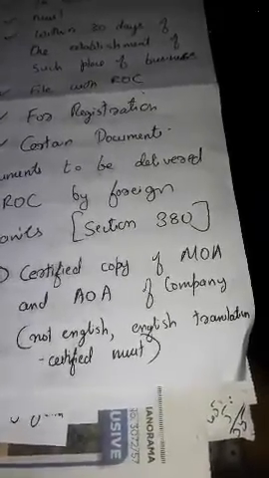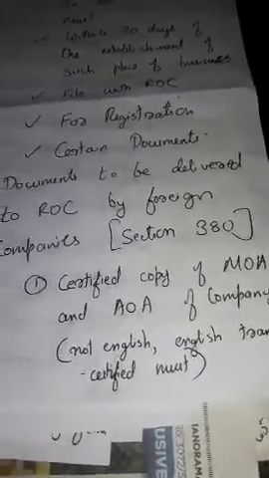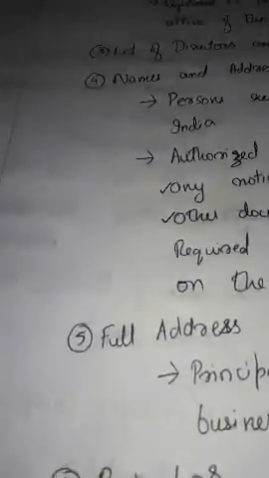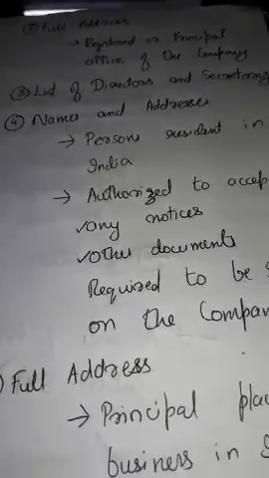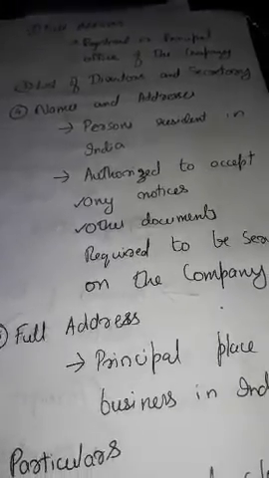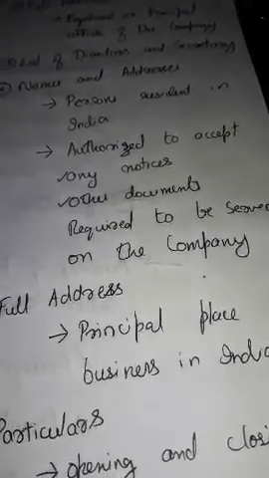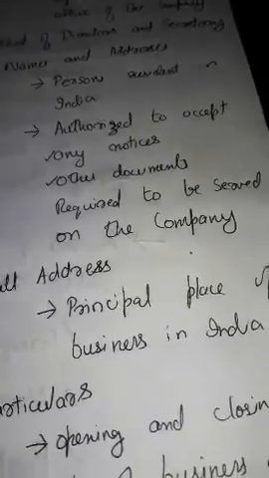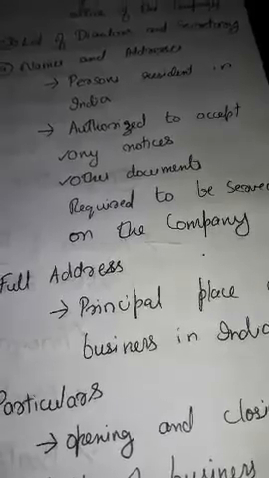If that is not in English, an English translation of the certified copy must be filed. The full address of the registered or principal office of the company must be provided. The list of directors and secretary, with names and addresses, and the names and addresses of persons resident in India who are authorized to accept any notices or other documents required to be served on the company, must be filed with ROC.